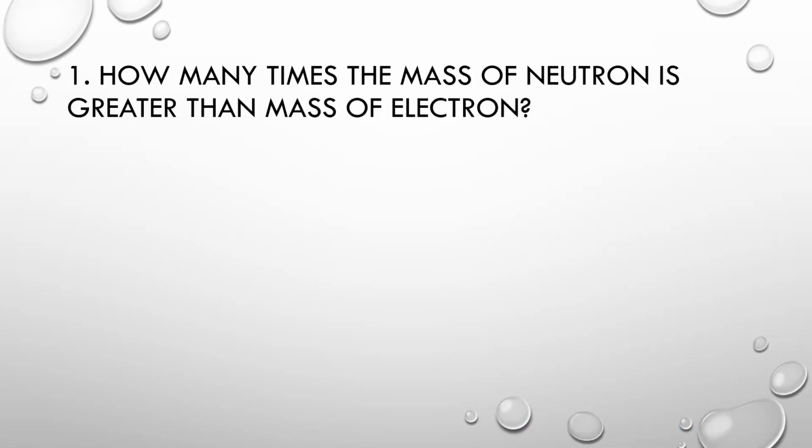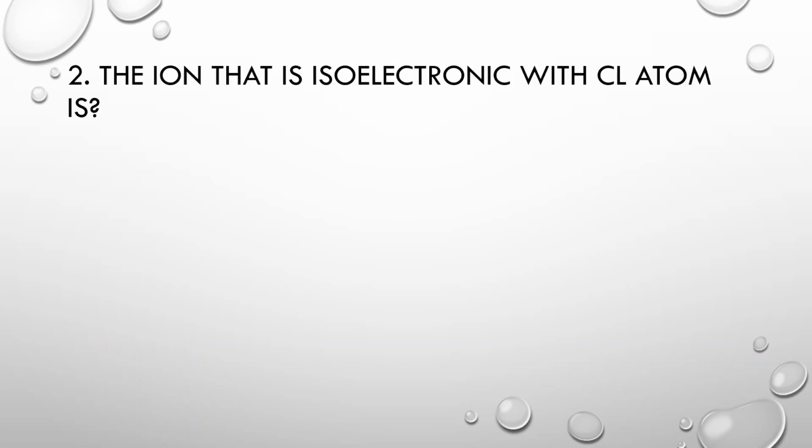चलें स्टार्ट करते हैं। MCQs number 1: How many times the mass of neutron is greater than the mass of electron? Option 1: 1830 times, option 2: 1836 times, option 3: 1840 times, option 4: 1846 times. Correct option is 1840 times. MCQs number 2: The ion that is isoelectronic with chloride atom is CN negative, N2 positive, O2 positive, O2 negative.